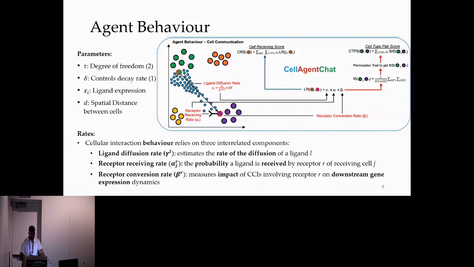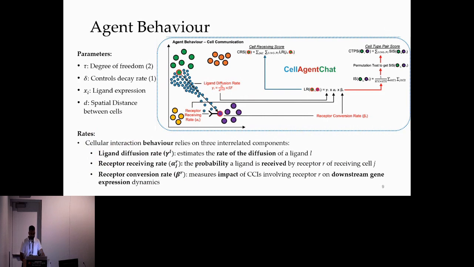We quantify cellular interactions between a sender and receiver cell based on the number of ligands secreted by the sender cell and subsequently received by the receiver cell. This process hinges on three interrelated components: the receptor receiving rate, the receptor conversion rate, and the ligand diffusion rate. The ligand diffusion rate estimates the rate of diffusion of a ligand.